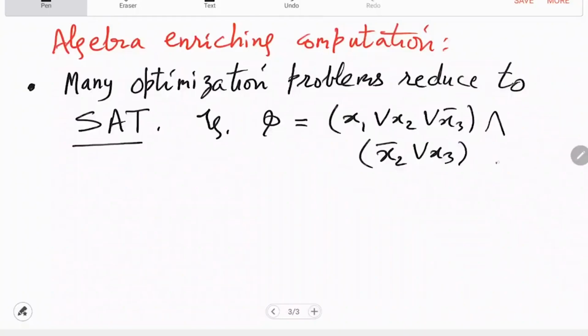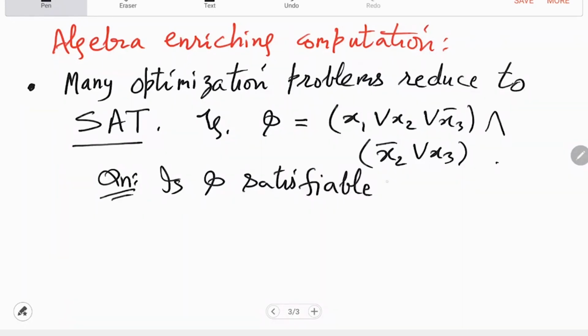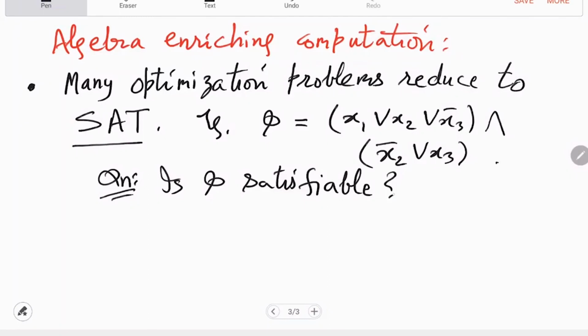Okay, so then it essentially becomes looking at the whole space, which is 2 raised to n for n variables. So that's the computational question. Is phi satisfiable? Right, so that's an abstraction of a computational question, but it is very real because many optimization problems actually can be phrased in this form, right? That you must have seen.